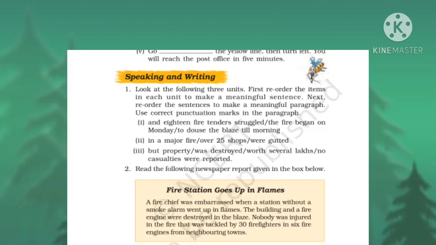Speaking and writing. First one. Look at the following 3 units. First, reorder the items in each unit to make a meaningful sentence. Next, reorder the sentences to make a meaningful paragraph. Use correct punctuation marks in the paragraph. Do it yourself. That's all for today.